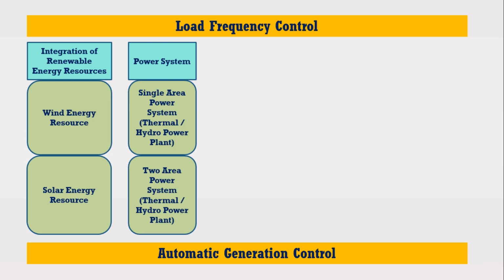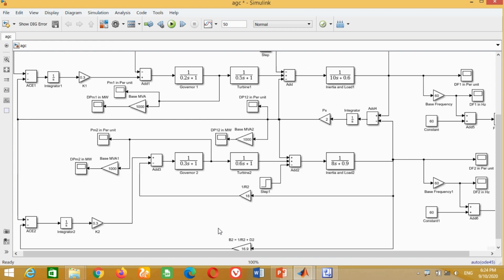Now, if you still want to extend this research, then you may apply the latest intelligent controllers in order to bring back the frequency within the minimum time, having less settling time, minimum overshoot and undershoot. Now, you may be confused about where you can put these intelligent controllers. Just look at the model of two area power system.